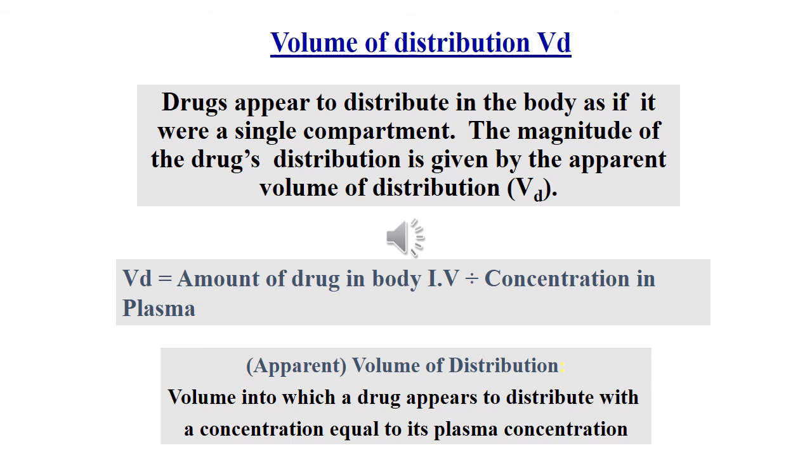If the value of apparent volume of distribution is large, it indicates a larger quantity of drug is present in extravascular tissue.